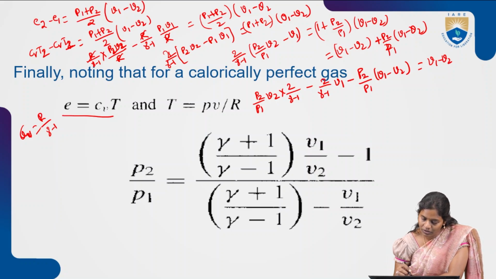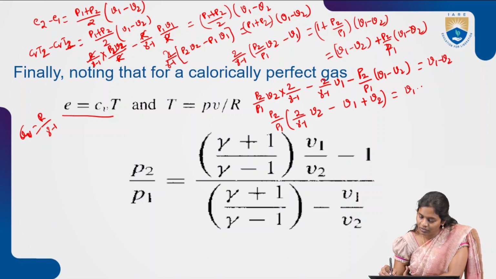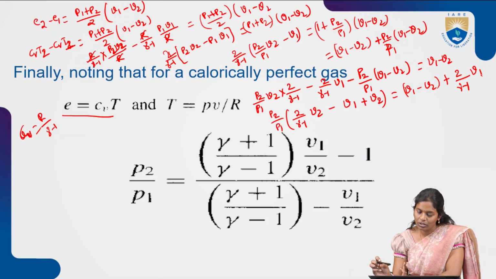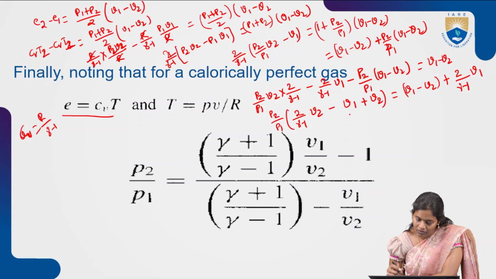Okay. So now we will be taking out the LCM part, or else let us solve a little bit more. Further, P2 by P1, if you take out the common, what will be there? 2 by gamma minus 1 into V2 minus V1 plus V2. That is equal to V1 minus V2 plus 2 by gamma minus 1 into V1. Right. So now we try to solve this expression.